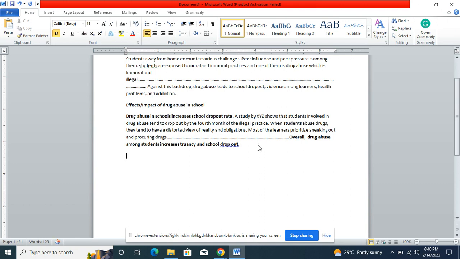Whatever we are discussing here must be the topic sentence. So we can use a transition word, a connecting word. We can say, additionally, comma, that's the transition word. Then we can include another topic sentence: drug abuse leads to violence among learners.